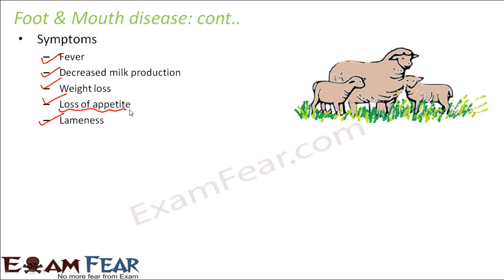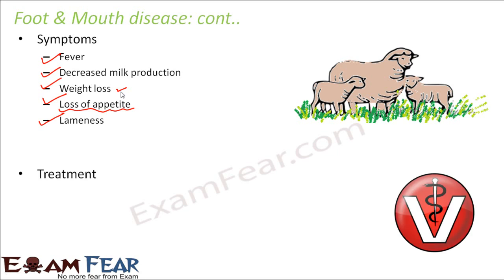Now when there is loss of appetite, that is loss of hunger, so the animal doesn't feel like eating anything, so it is quite obvious that there will be weight loss. And when there is weight loss, the animal is actually becoming weaker from inside, so there is decreased milk production. So they are all related to each other. So it primarily impacts the foot and the mouth of the animal.